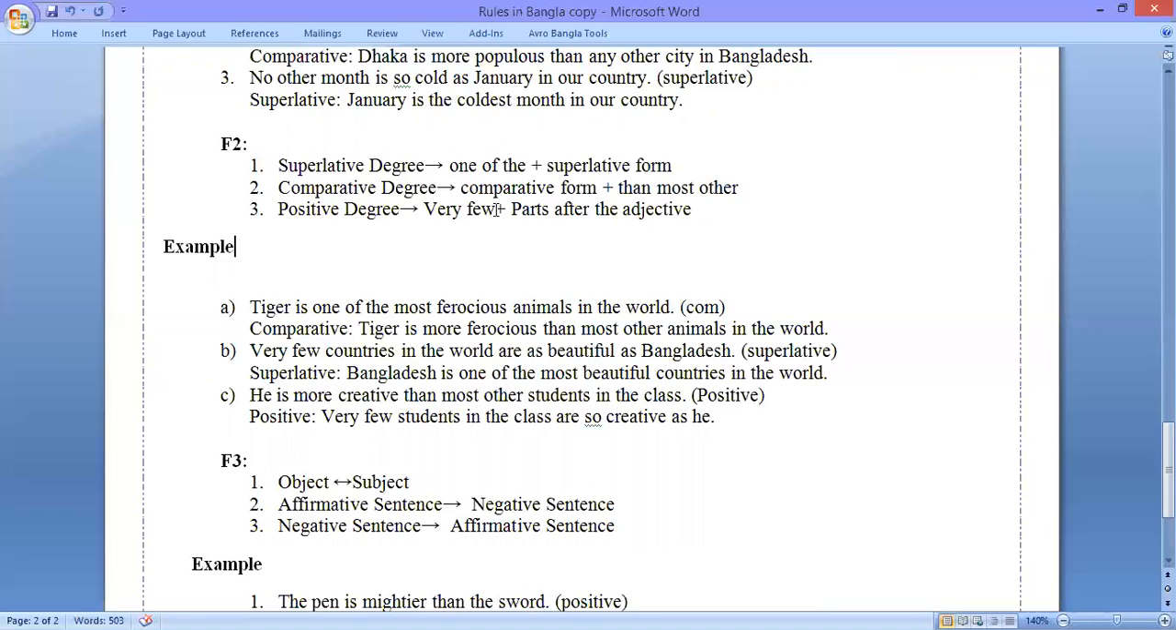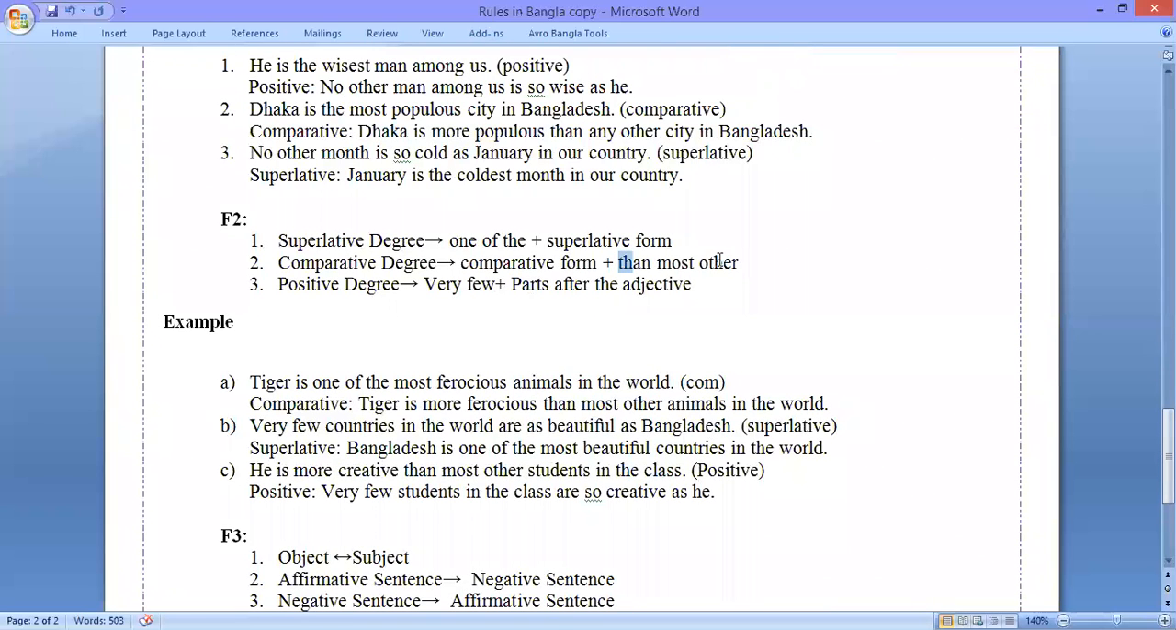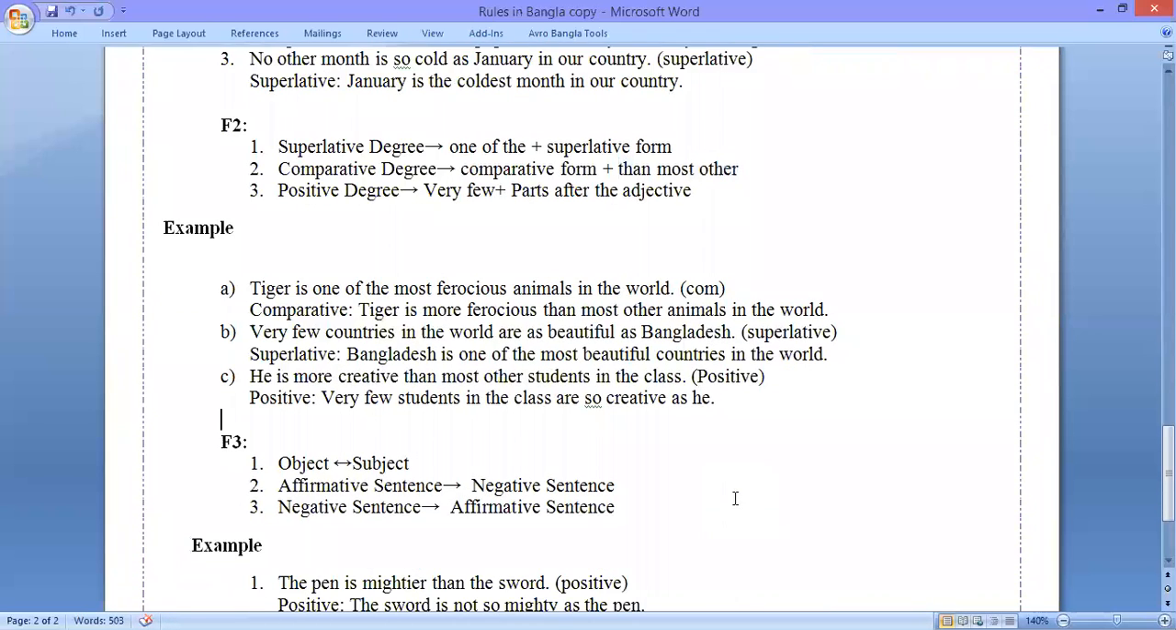If you look at the last example, we can see that he is more creative than most other students in the class. So here we can see than most other. So if you want to make this positive, we need to start with very few. So the solution is very few students in the class are so creative as he. There are some other students who write as him, but it will be as he.